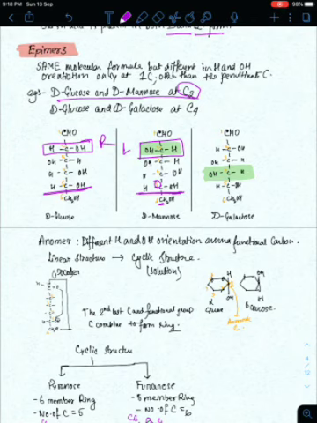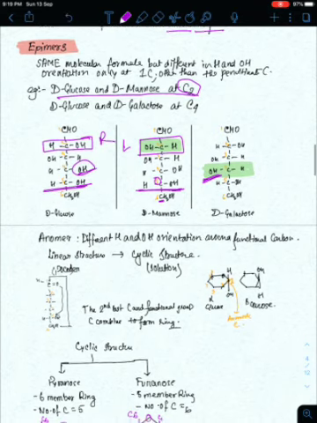Now we can also compare D-glucose and D-galactose. See, here also the penultimate carbon has OH on the right side, but carbon number 4 has OH on the left side here, and carbon number 4 has OH on the right side there. So they are epimers. Epimers are compounds having the same molecular formula but differing in hydroxyl group and hydrogen orientation around only one carbon other than the penultimate carbon.